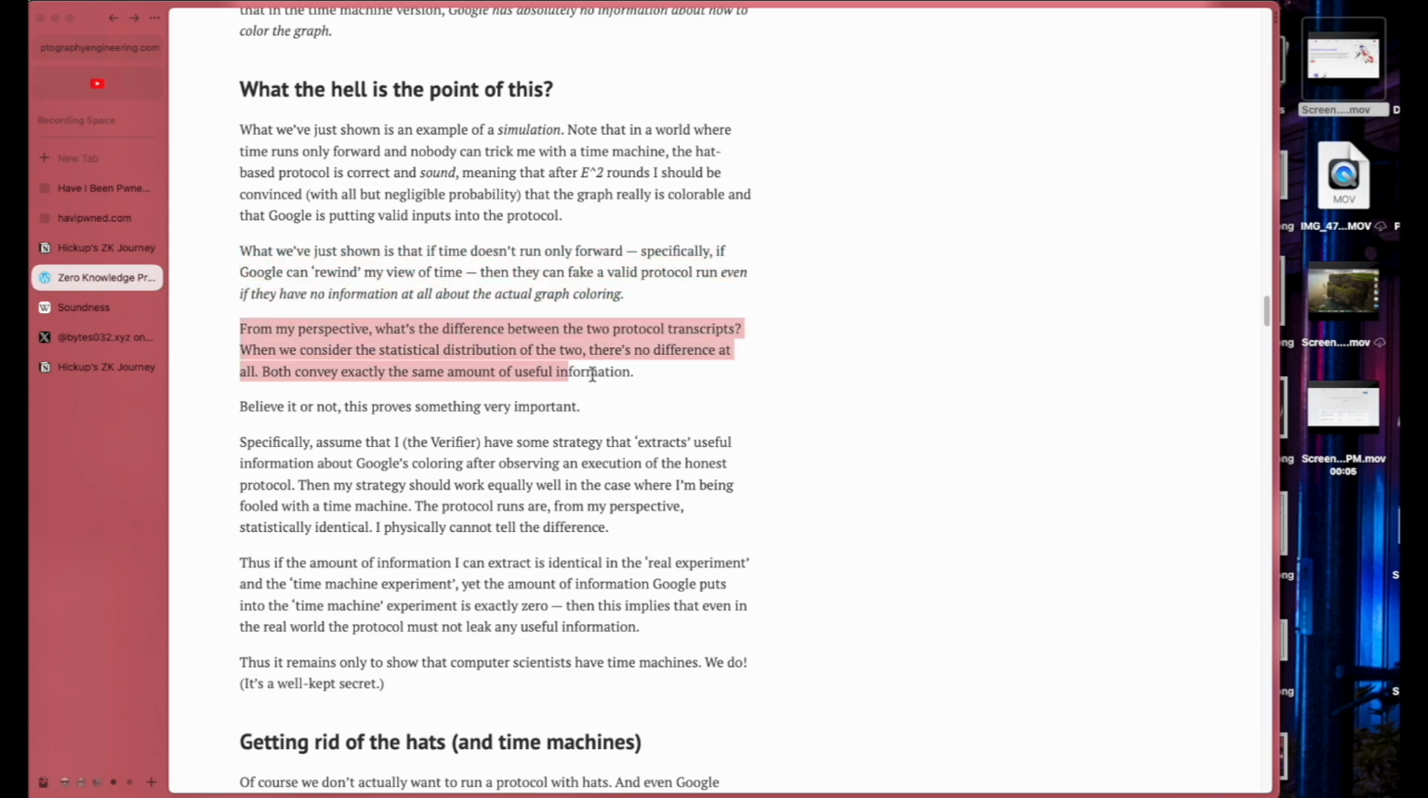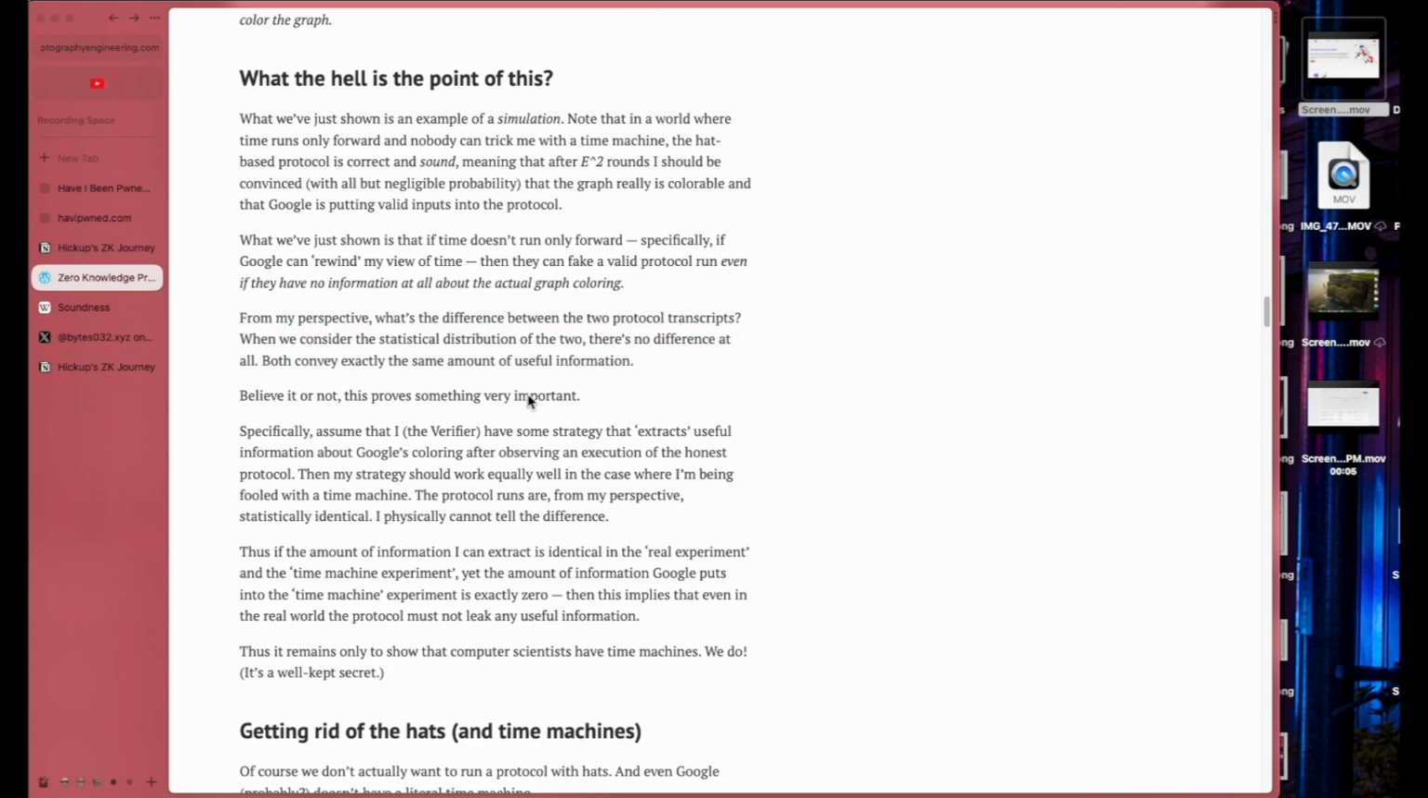From my perspective, what is the difference between the two protocol transcripts? Whenever we consider the statistical distribution of the two, there's no difference at all. Both convey exactly the same amount of useful information. Yeah, exactly my point. Yeah, makes sense.